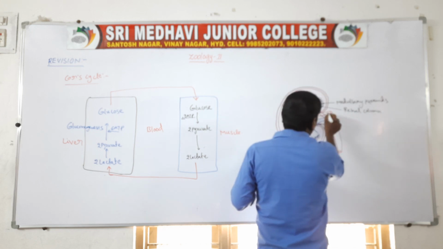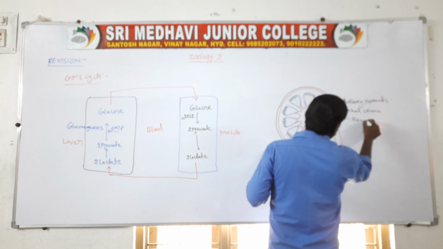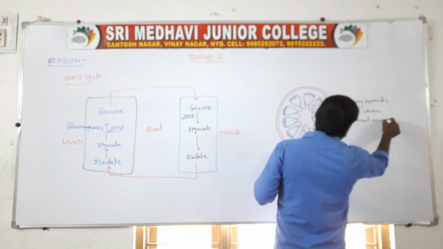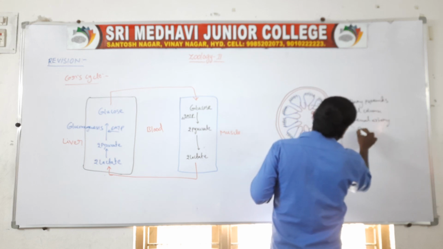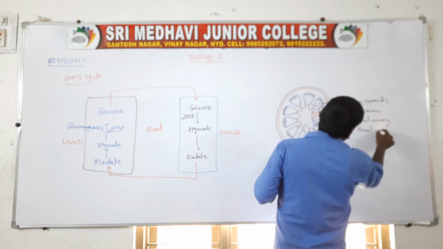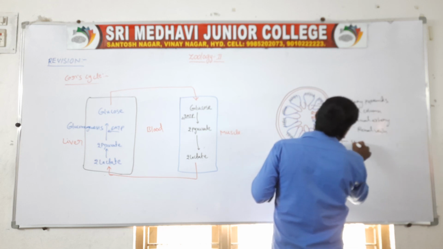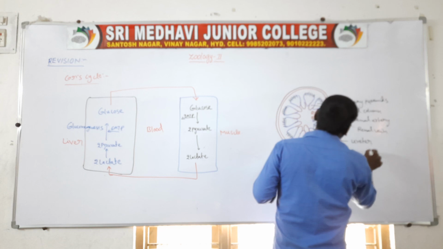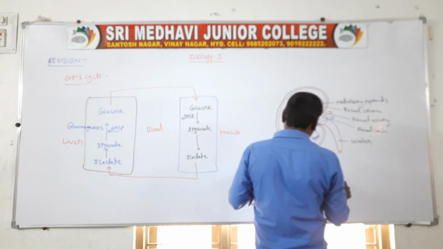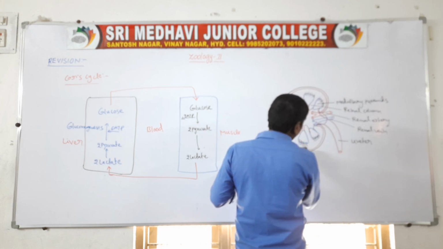Next one, renal artery. These are the renal vein. Next one, the ureter. Next one, the cortex.